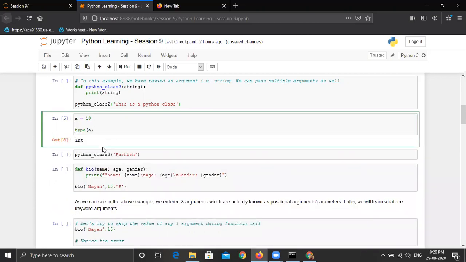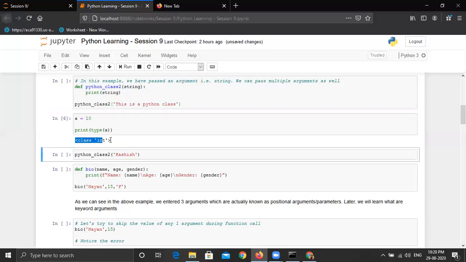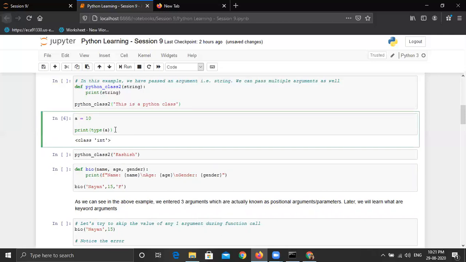It is returning int. But if I write print and there is a nested function type, then from type of a, int is returned, and that int is an argument for the print function. So this is how arguments work, and this is how functions work, like nested functions. First of all, only the innermost function will be executed first, then the output of the innermost function will go to the outermost function. So this is how functions work in nested form, and these are the arguments that we are passing. This type of a is a complete argument for the print function. So let's see the output now. Now it is providing the output as class int, because this is how it works in Python.